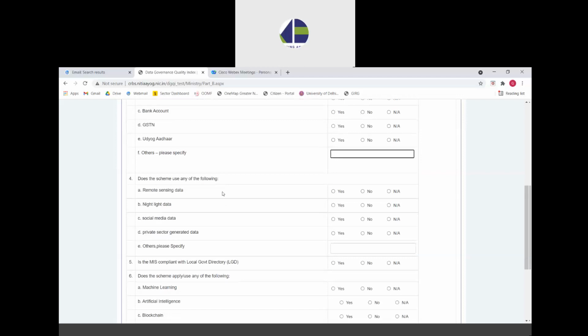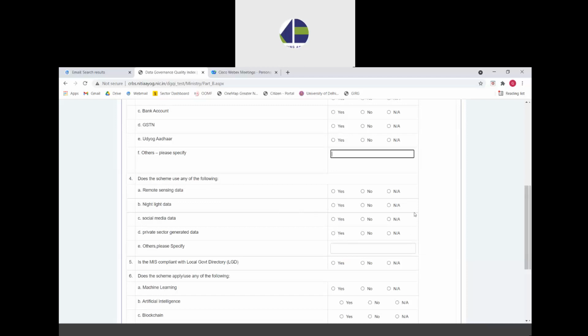Finally, the fourth question asks whether the scheme is using any of the new emerging technologies, whether the scheme is using other kinds of data apart from the MIS data that is generated by the ministry itself. So if it is using remote sensing data or nightlight data or social media data or any private sector generated data, let's say generated by e-commerce companies or taxi aggregators and so on, ministries can select yes, and no if they are not using it.